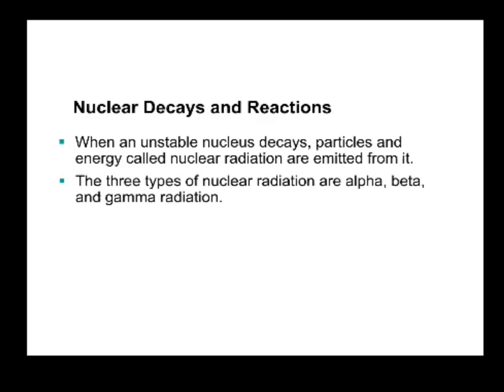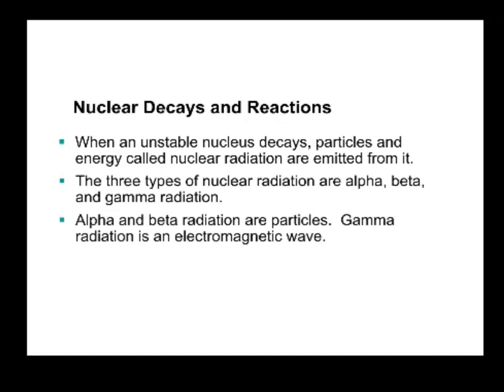Nuclear decays and reactions. When an unstable nucleus decays, particles and energy called nuclear radiation are emitted from it. The three types of nuclear radiation are alpha, beta and gamma radiation. Alpha and beta radiation are particles. Gamma radiation is an electromagnetic wave.